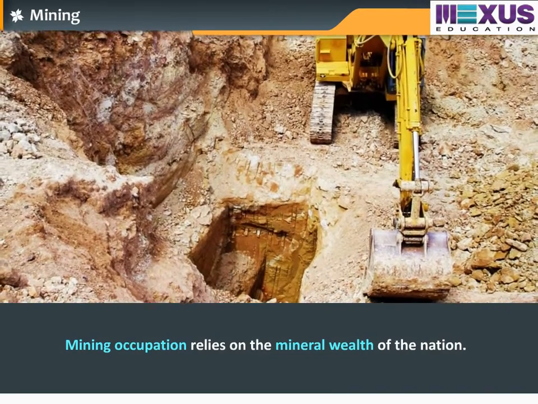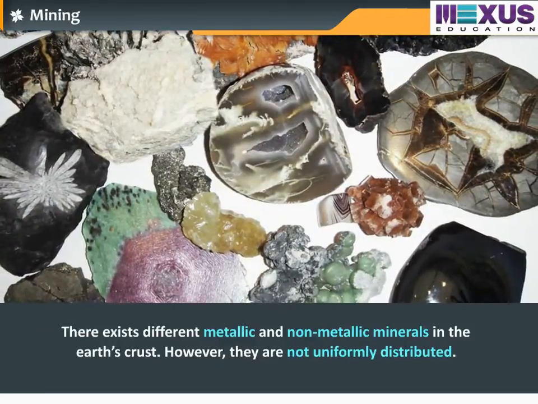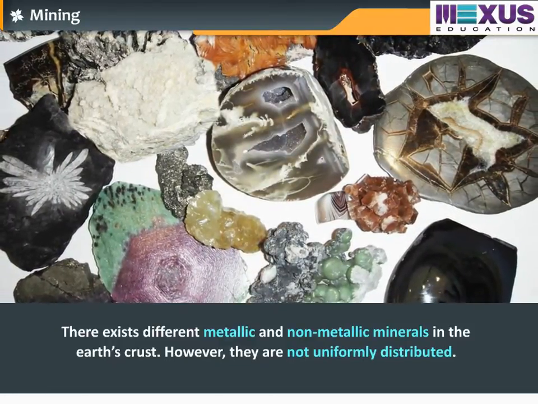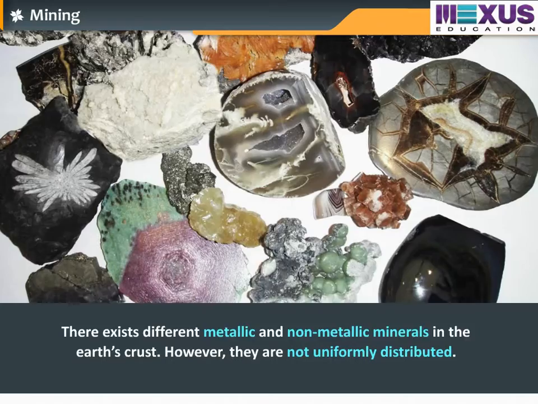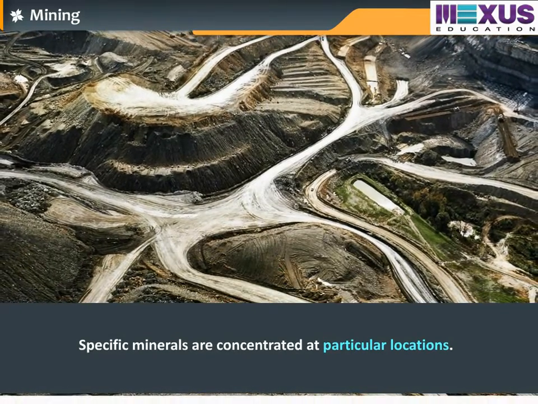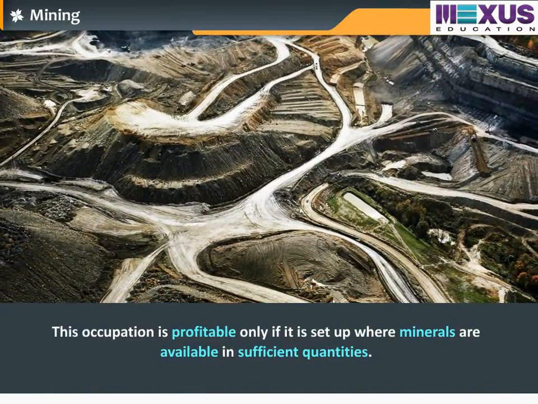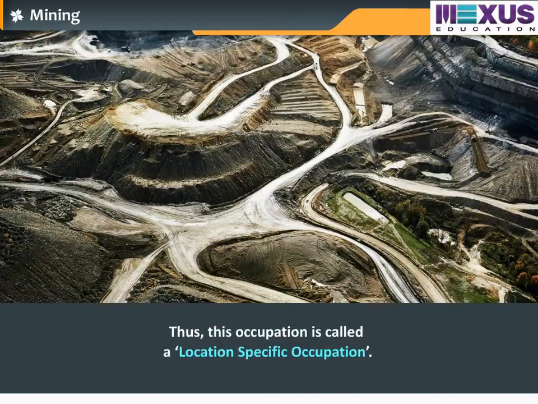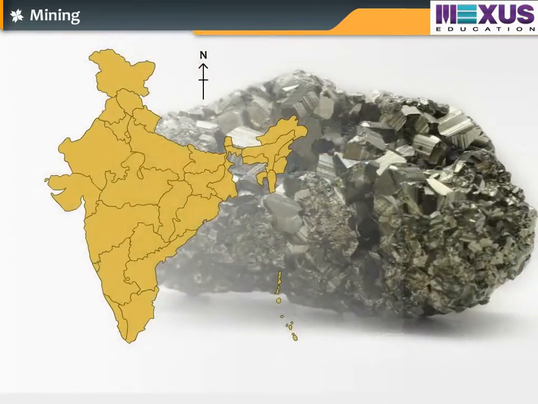Mining occupation relies on the mineral wealth of the nation. There exist different metallic and non-metallic minerals in the earth's crust. However, they are not uniformly distributed. Specific minerals are concentrated at particular locations. This occupation is profitable only if it is set up where minerals are available in sufficient quantities. Thus, this occupation is called a location-specific occupation. For example, mining is concentrated at Jharkhand and Goa, as they have large reserves of iron ores.